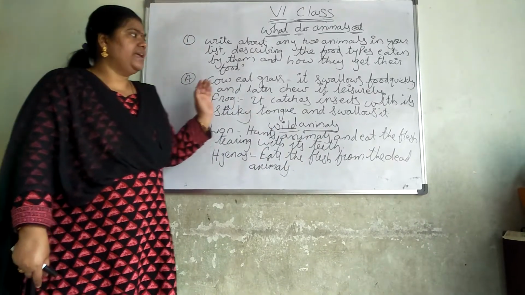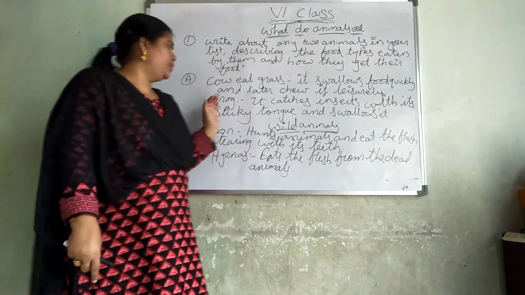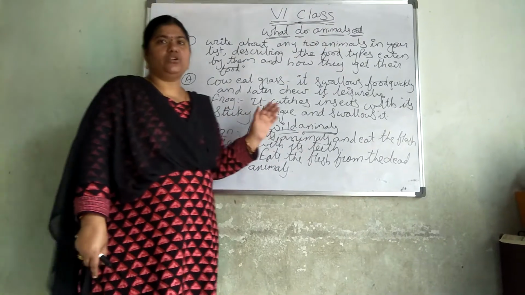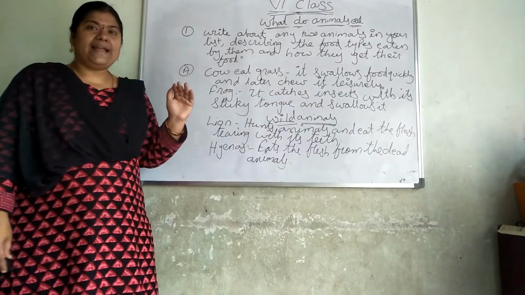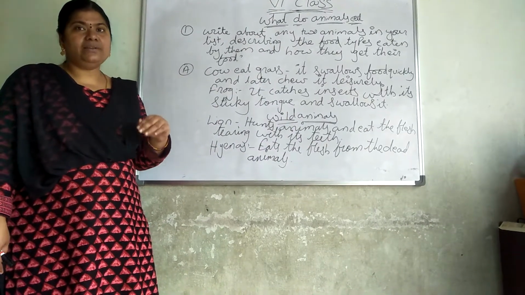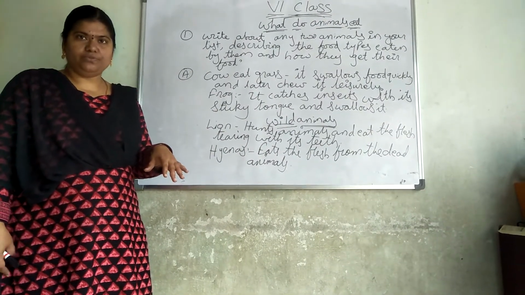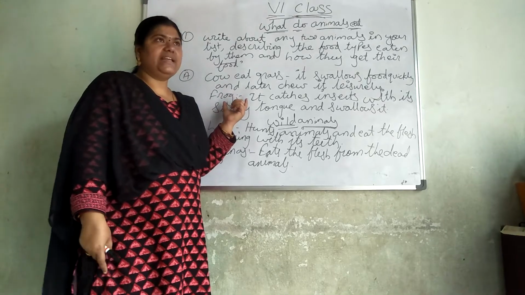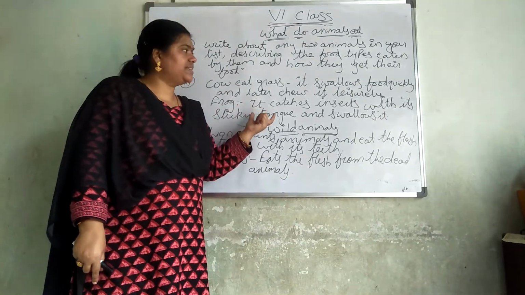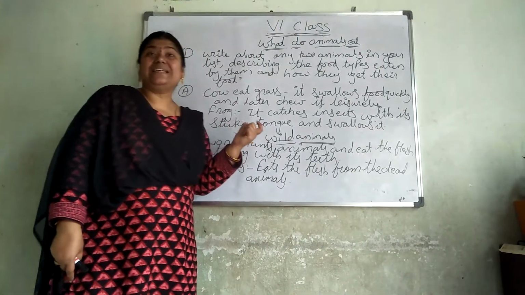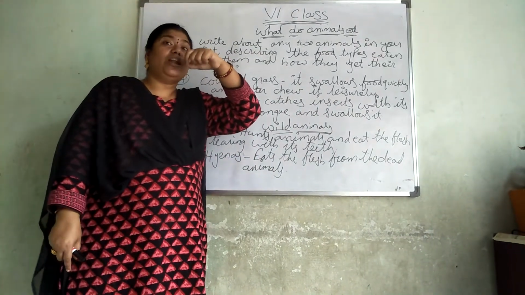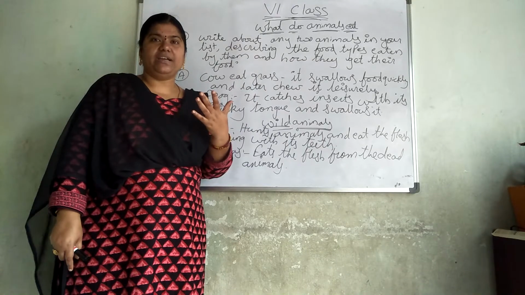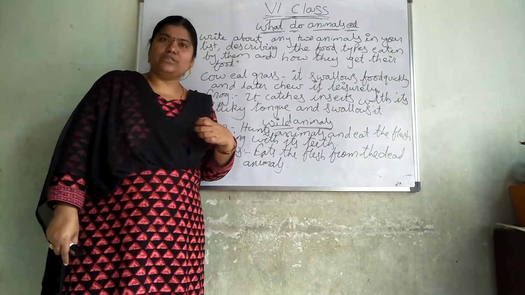Coming to the frog, it catches insects with its sticky tongue and swallows it. We know that frog is an amphibian. It can live on land, under the water, and inside the soil also. Once an insect falls on its tongue, it cannot move anywhere. It sticks. Immediately, it swallows that one.